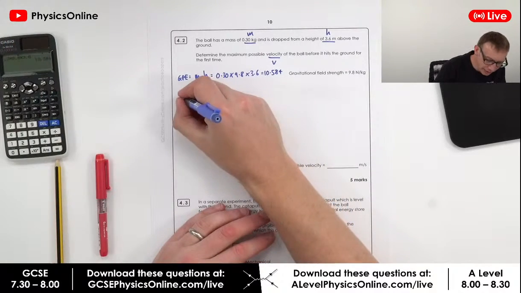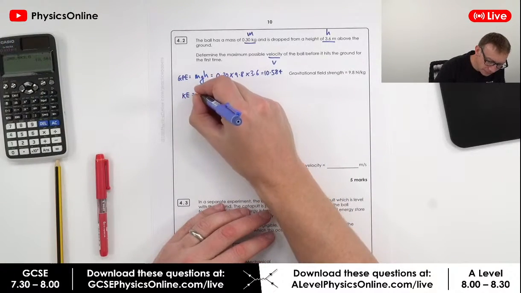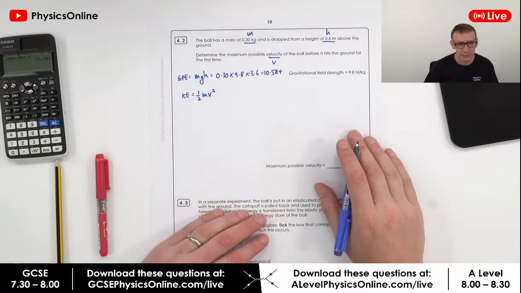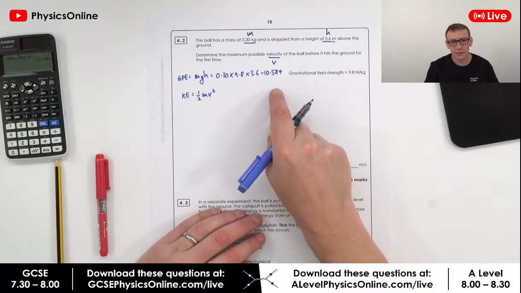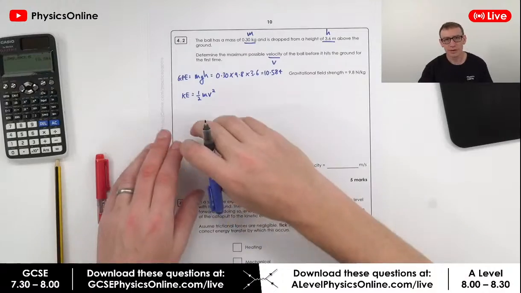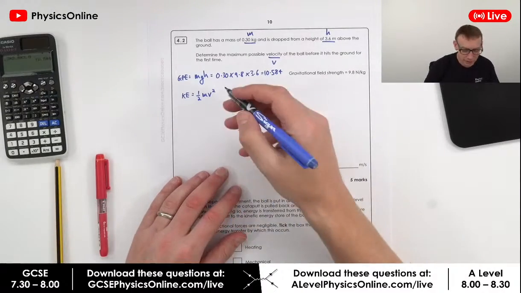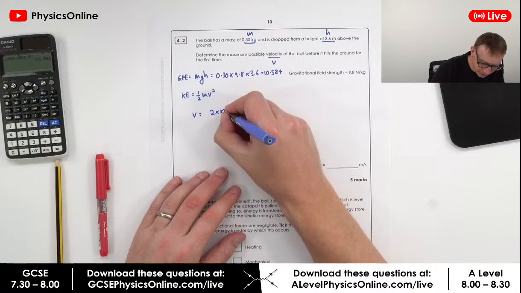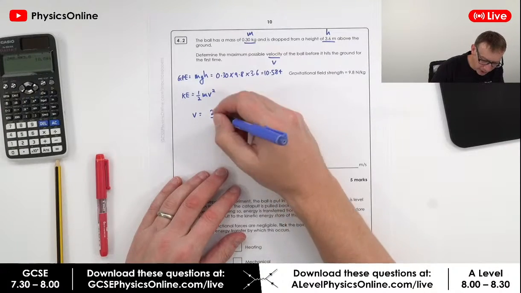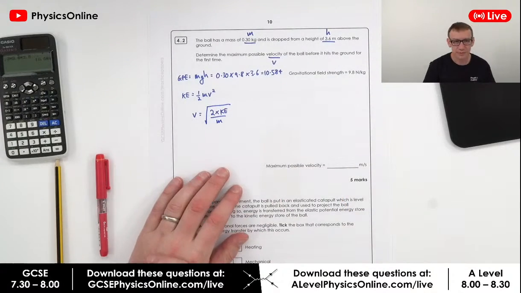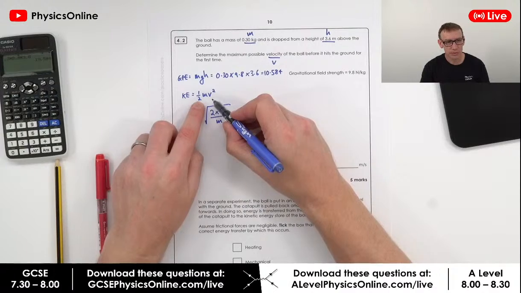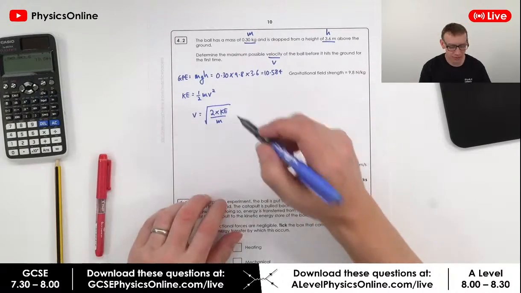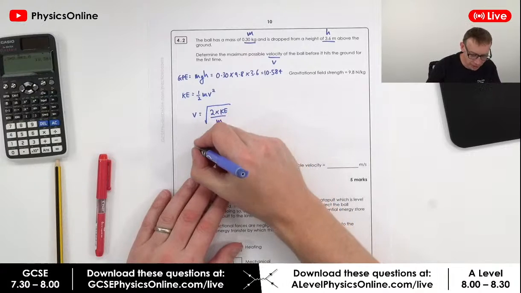The next thing is we know the kinetic energy is equal to a half mv squared. Now you could either substitute the numbers in and then rearrange. I'm going to rearrange this to say that v is equal to 2 times the kinetic energy divided by the mass, square rooted. So what I did was I multiplied both sides by 2, divided by m, and then square rooted to get v. This is the skill that you should have by now.